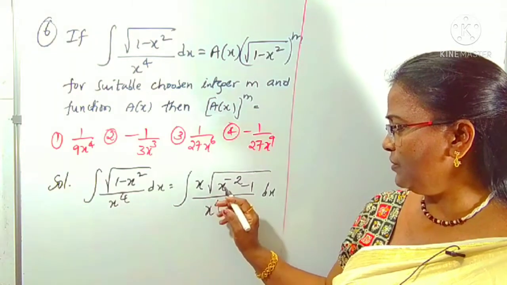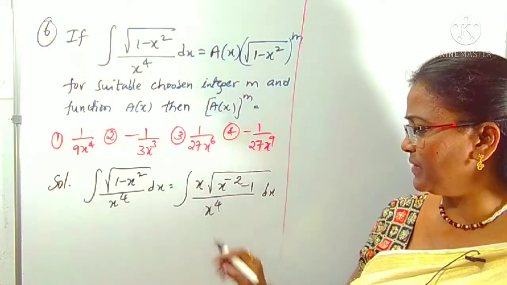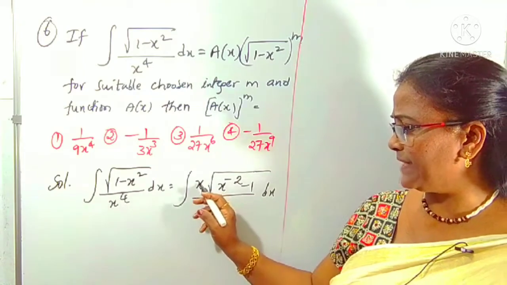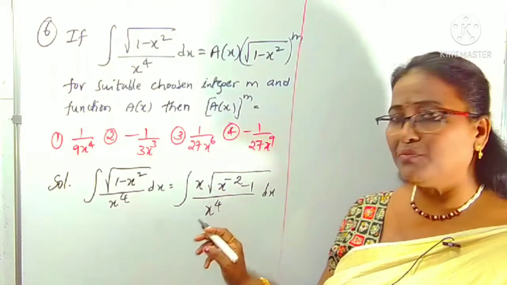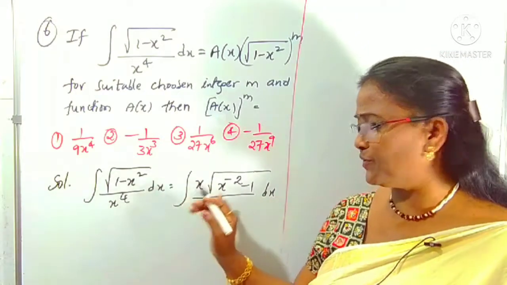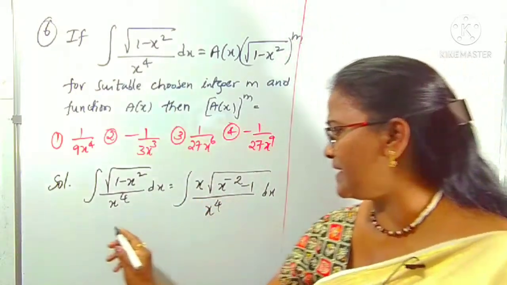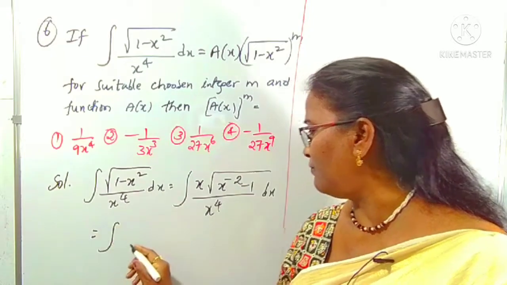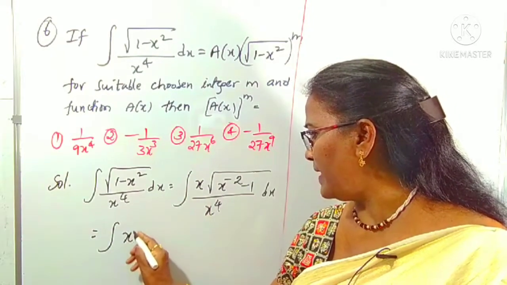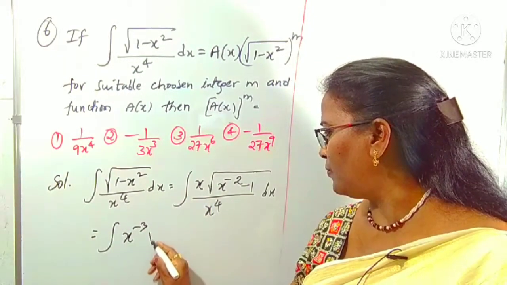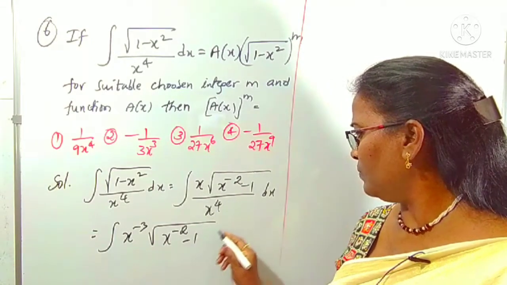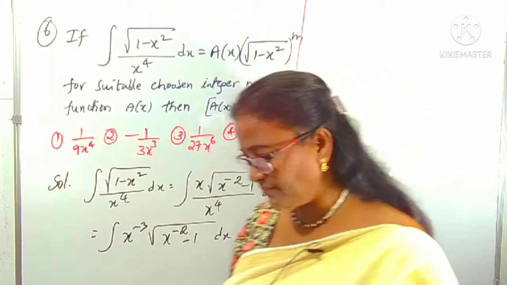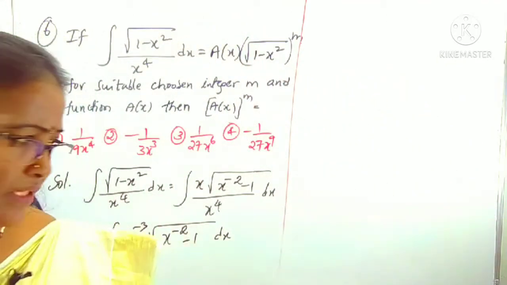x by x power 4, root over x power minus 2 minus 1. You know, x by x power 4 means what? x power 1. 1 by x by x power 4 means what? 1 minus 4 is minus 3. Again, I am writing this as integration of x power minus 3 of root over x power minus 2 minus 1, whole dx, right? Can you get the idea about this one now?